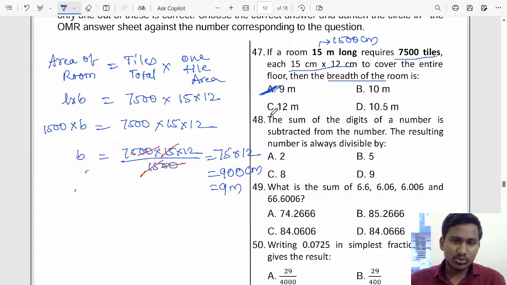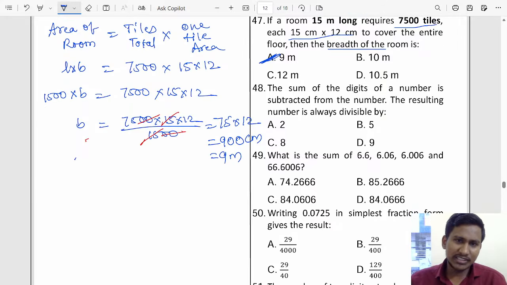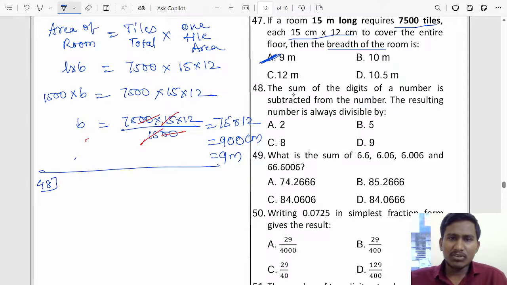Okay. Let's do question 48. The sum of the two digits of a number is subtracted from the number, right? The resulting number is always divisible by. So we have studied this question, right? This is repeated, isn't it? So in question 48, if the sum of the digits is subtracted from the number, it is always divisible by 9. Okay. So let me take the example.